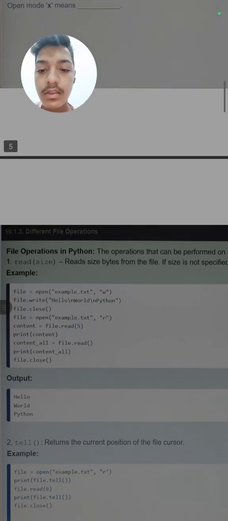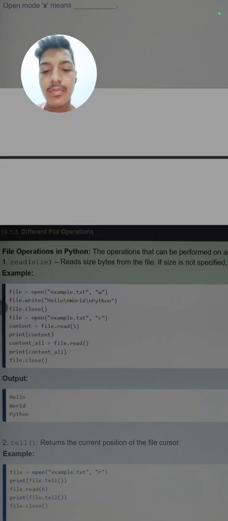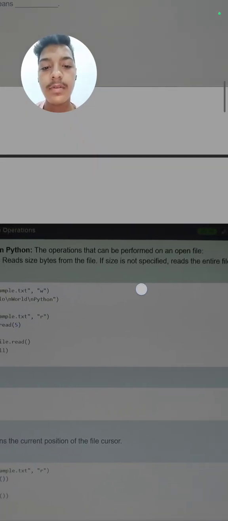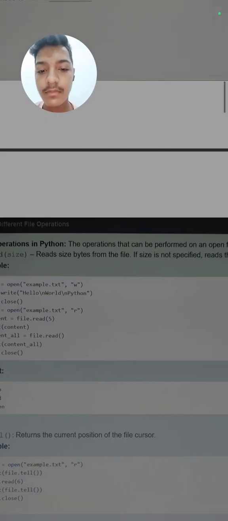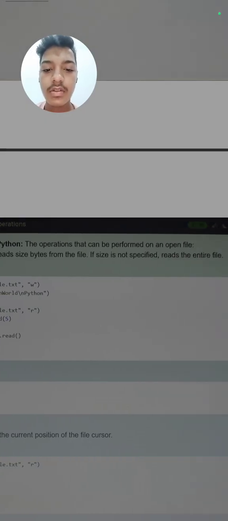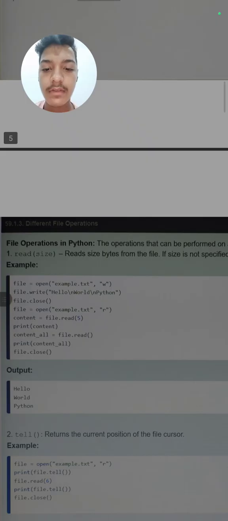Next are the different file operations. What are the different file operations? These are the operations that can be performed on an open file. First is read. It reads size bytes from the file, meaning it will read the given size of the file in the form of bytes. If size is not specified, it reads the entire file.